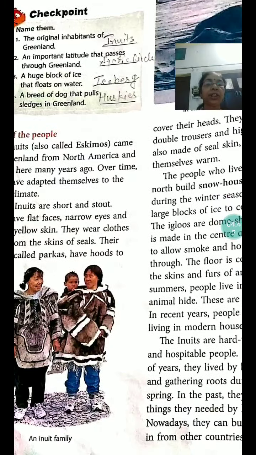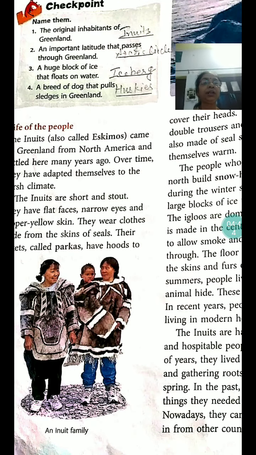Now this is the checkpoint given. The original inhabitants of Greenland are called Inuits. An important latitude that passes through Greenland is the Arctic Circle. A huge block of ice that floats on water is called an iceberg. A breed of dog that pulls sledges in Greenland is called huskies.